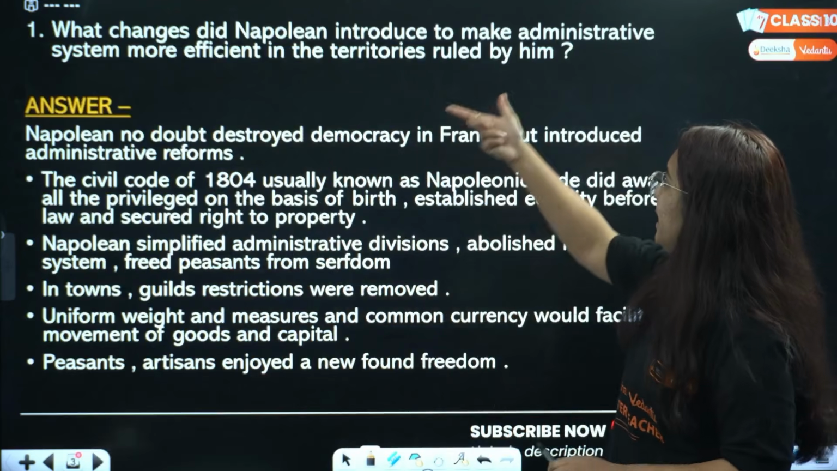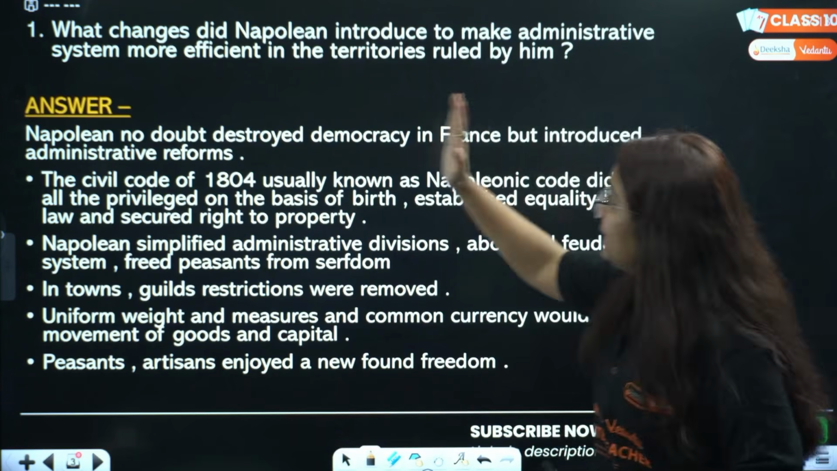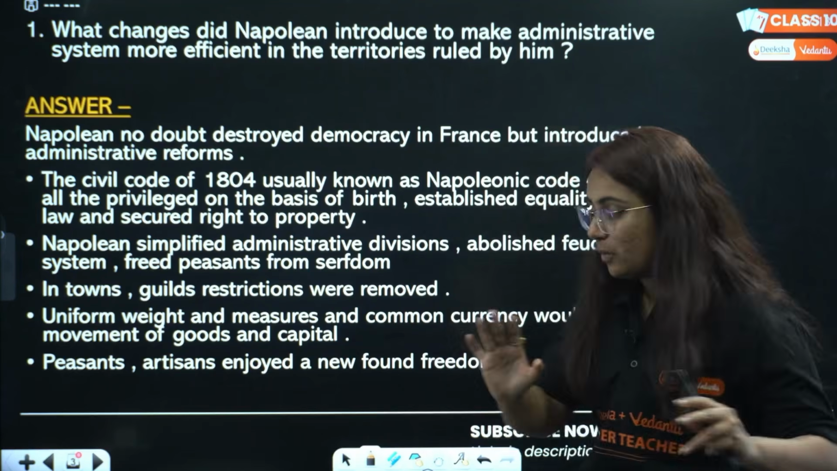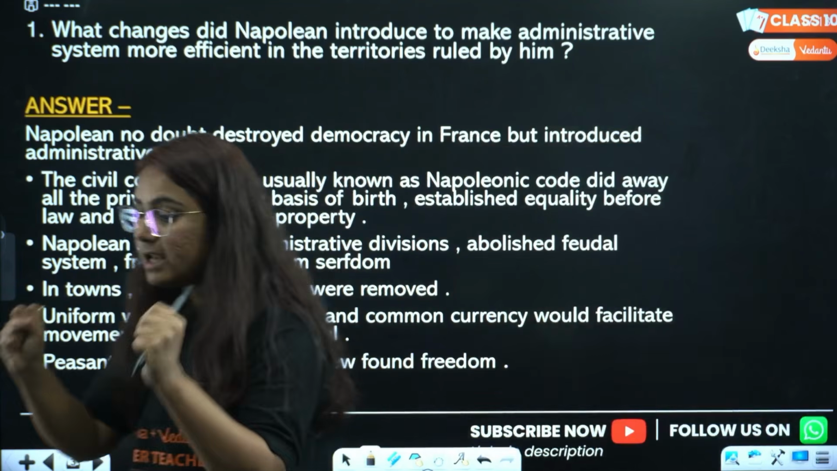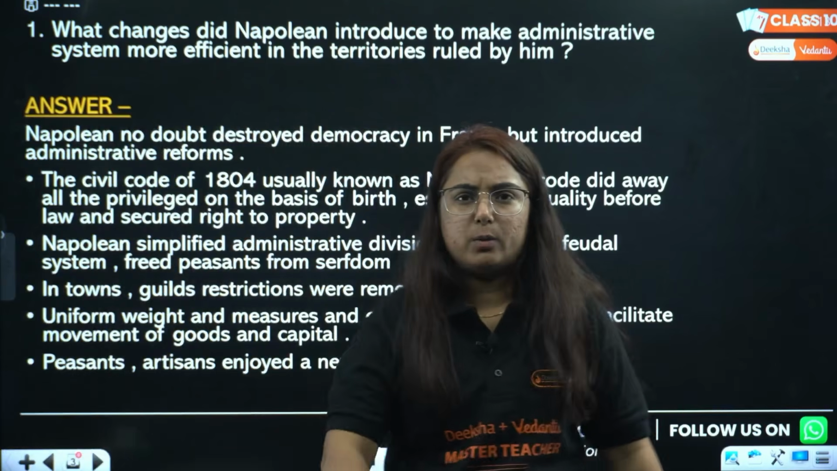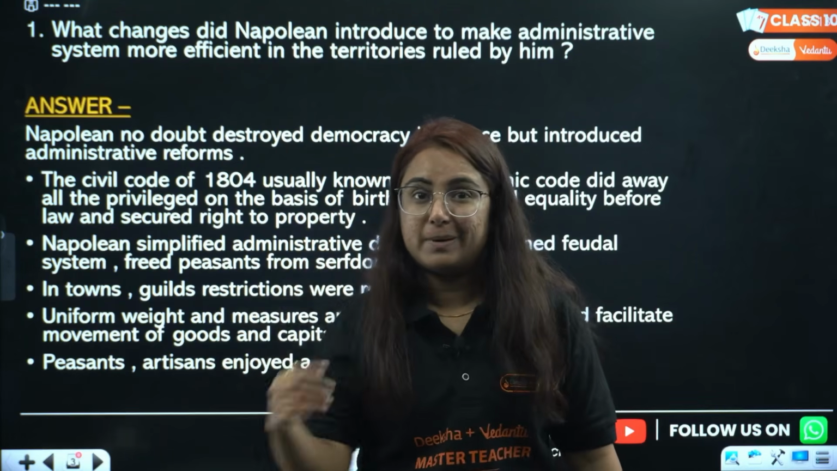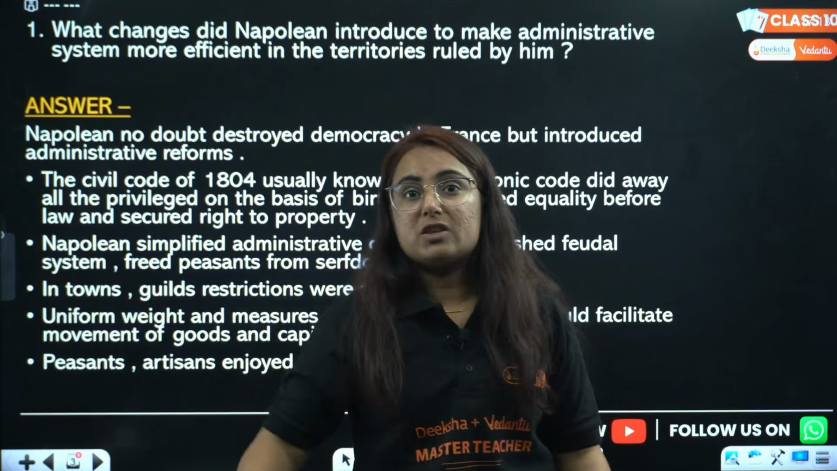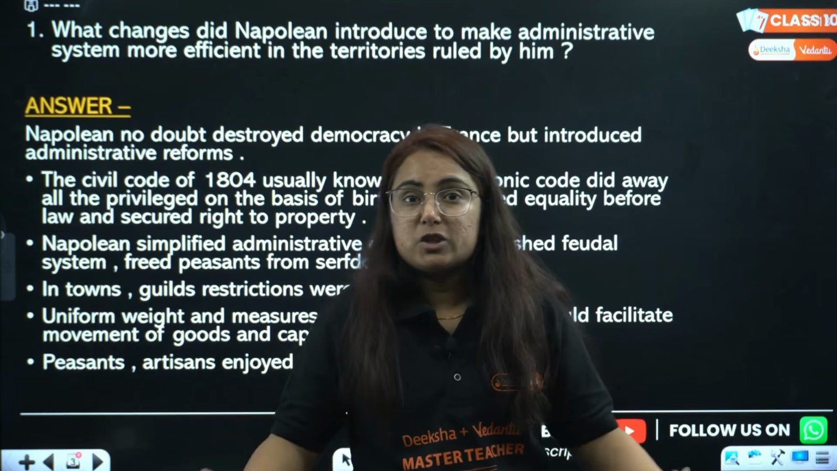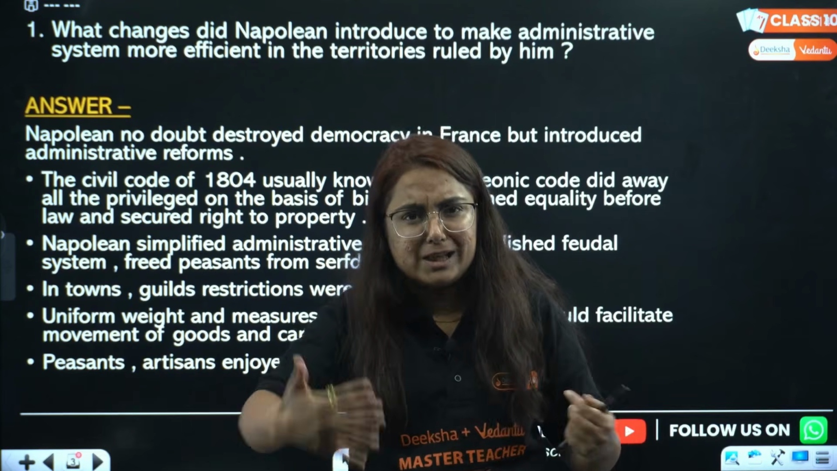What changes did Napoleon introduce to make the administrative system more efficient in the territories ruled by him? So when I talk about this, we know that Napoleon, a liberal leader, came and challenged the conservatives, saying I am going to rule the entire Europe. In that process, he occupied so many territories. In that way, he wanted to make the administration more convenient and effective.